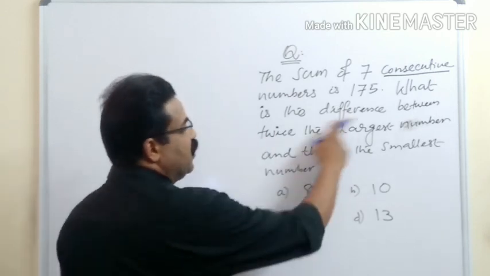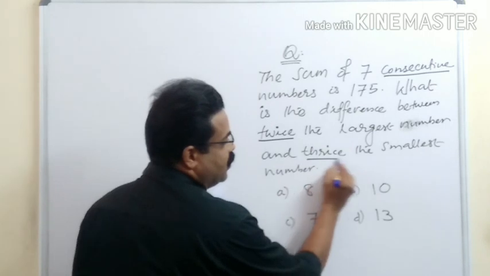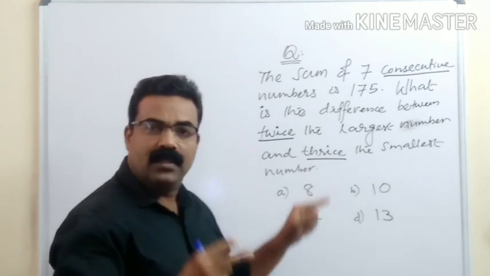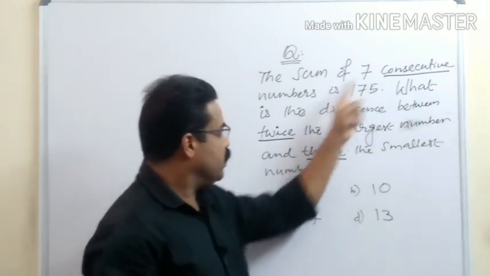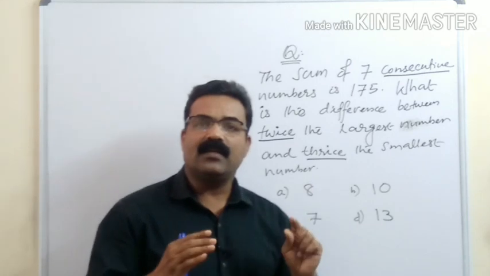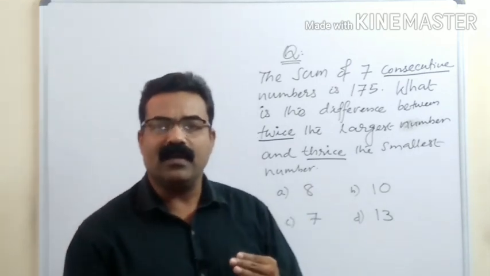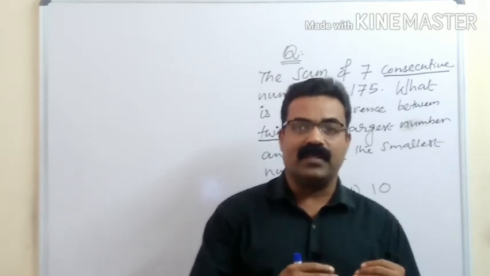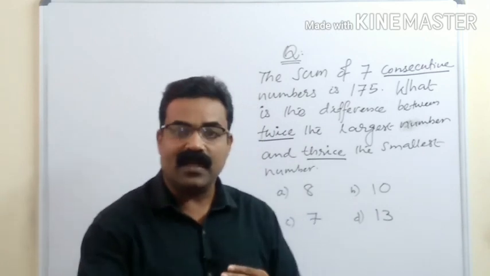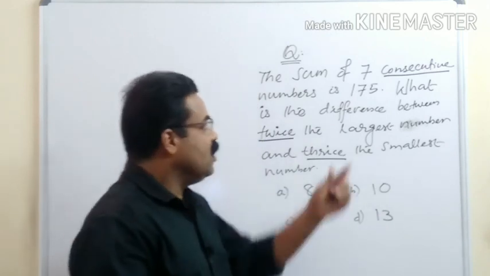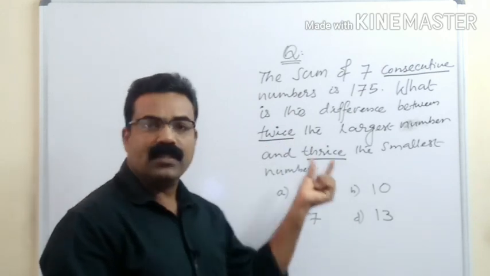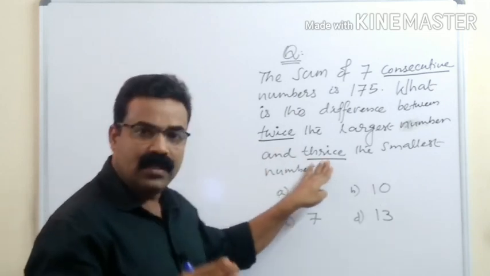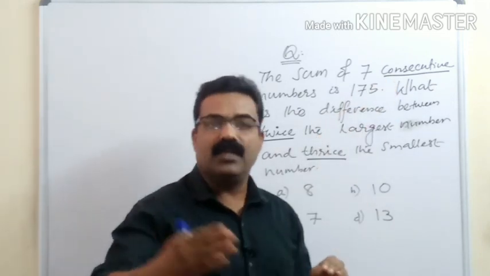Then the difference between twice and thrice. Twice means, friends, 2 times. Thrice means 3 times. So consecutive, twice, thrice, these are words that very commonly appear in the questions. Okay, so once you are familiar with this type of question, when the same word comes in the next question, it is easy for you. That is why I told you consecutive, thrice, twice, all these words are very common. So now I understood. Twice means 2 times, thrice means 3 times, consecutive means continuously we have to take.